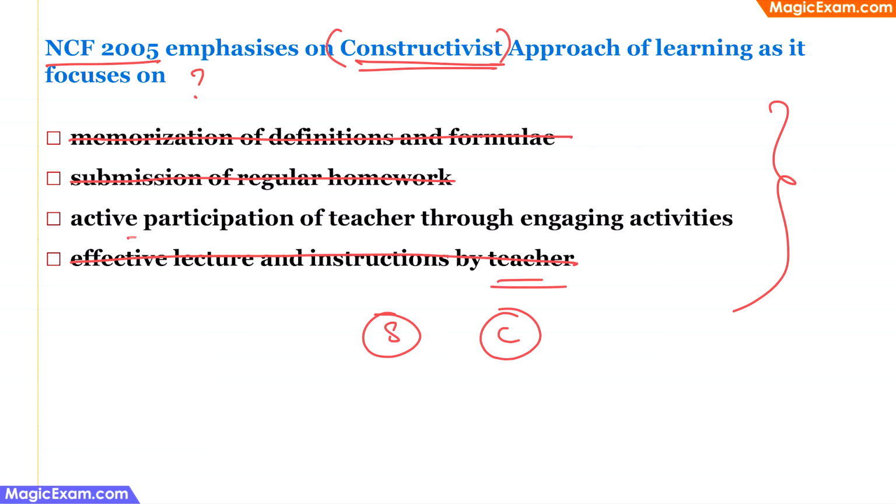Option 3 says active participation of the teacher through engaging activities. So in the constructivist classroom, the teacher and the students actively participate in the construction of knowledge. The teacher actively provides support and scaffolding to the students who are learning. Therefore, active participation by the teacher is something that is encouraged or emphasized by the NCF 2005. Therefore, that is the correct answer.